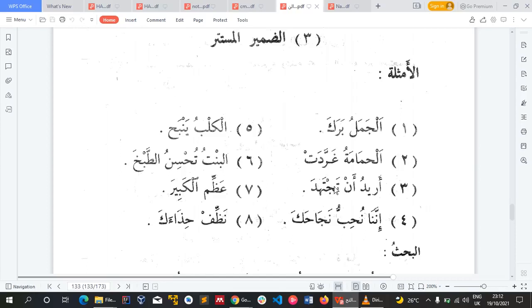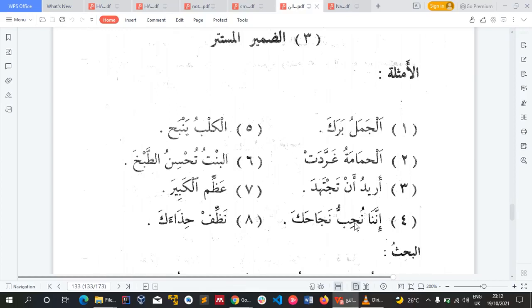Then tajtahida also, the damir mustatir is what? Anta. You have to hide it compulsorily. I cannot say uridu ana an tajtahida anta. It is incorrect. You have to hide it. I hope you get. So that's that. So we have what again here? We have innana nuhibbu najahaka. Verily we love your success.